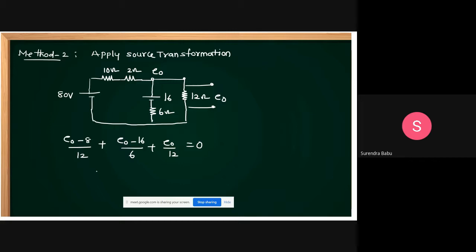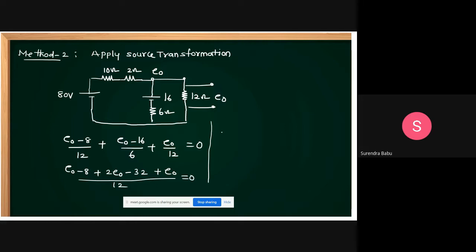Then what is the LCM here? You can get 12. Then (E0 - 8)/2 plus (E0 - 32)/... is correct. LCM is 12, sir, plus E0/12 equal to 0. LCM is 12 we can get.